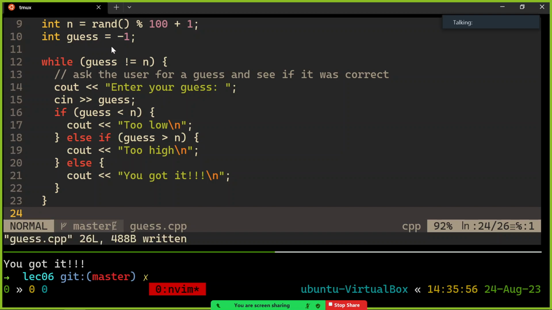Are there any questions about that? So now it works. You can give the user as many guesses as they would like, which is beautiful. That's what we want.